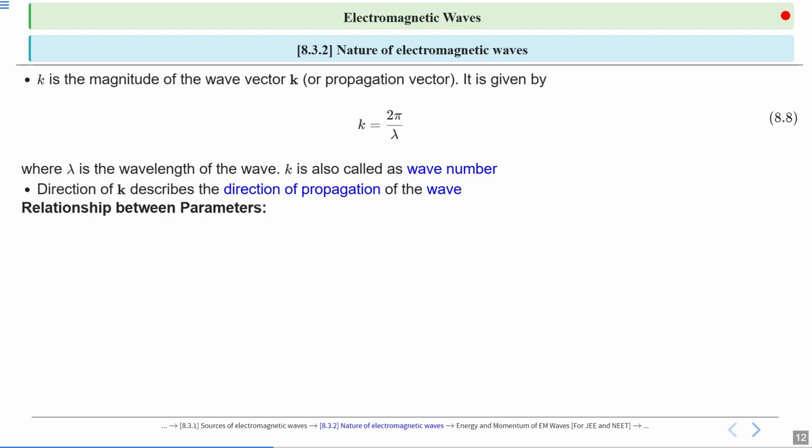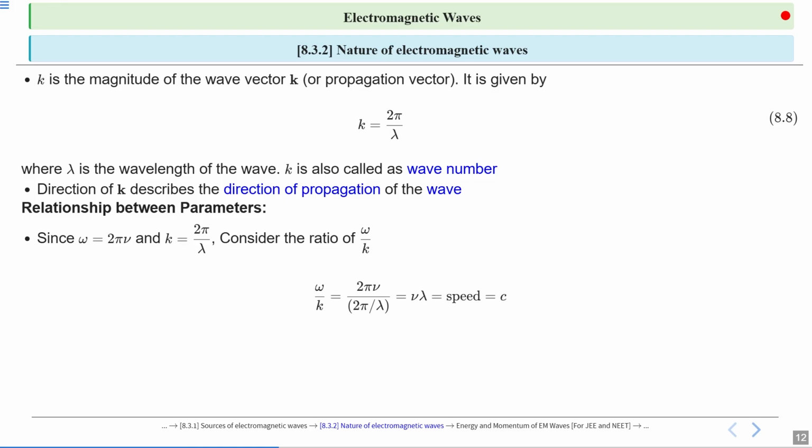Relationship between the parameters, on which questions can be asked. Since omega is equal to 2 pi nu, and k is equal to 2 pi by lambda, we take the ratio omega by k. It will result in 2 pi nu upon 2 pi upon lambda. The 2 pi and 2 pi cancel out, lambda goes in the numerator, and it becomes nu lambda.